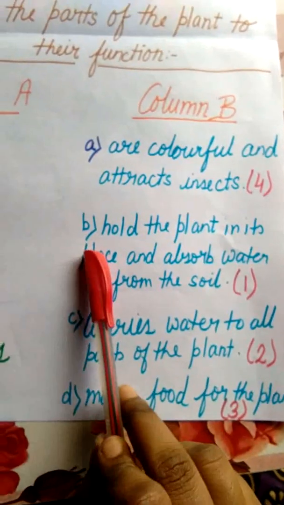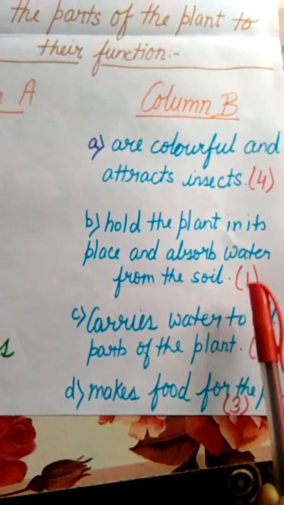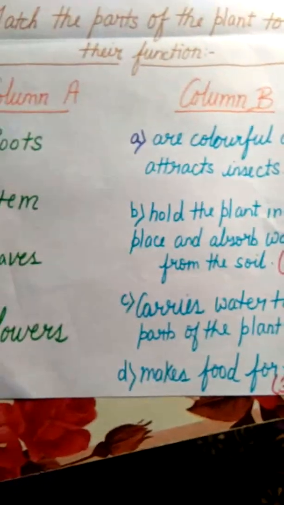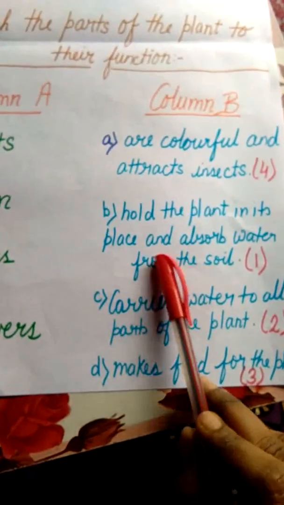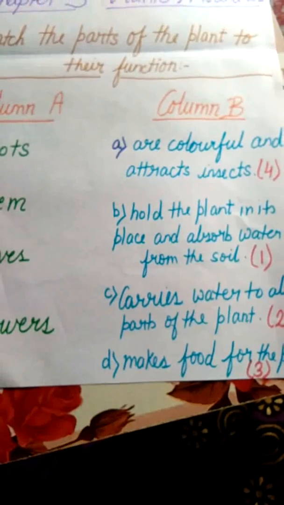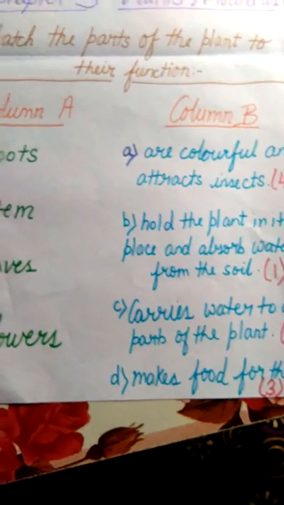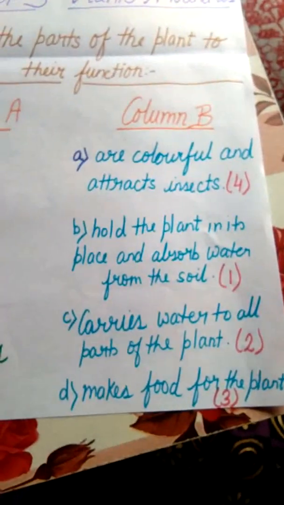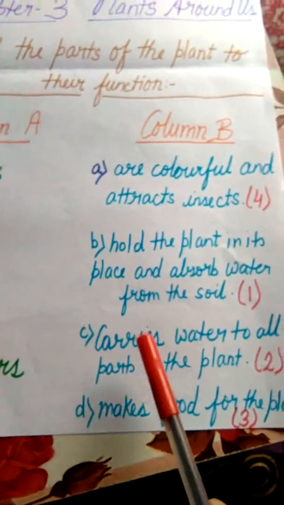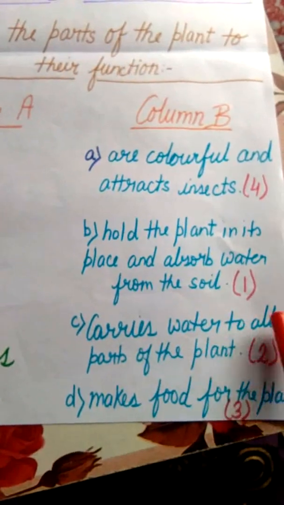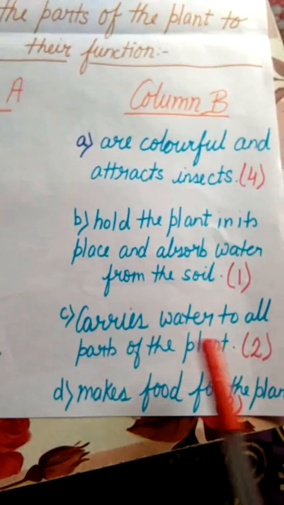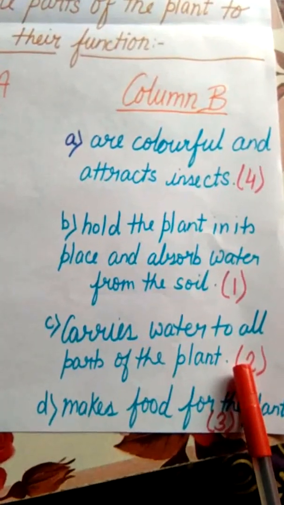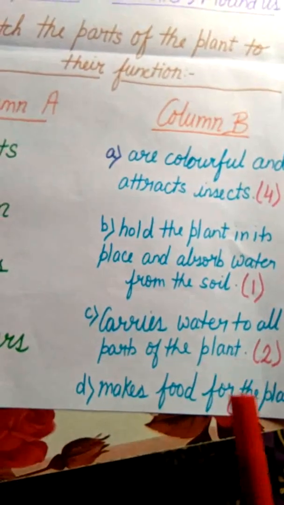So in number 1 you will write B, because B is the correct answer for roots. Number 2 is stem. What will be the second answer? C. Carries water to all parts of the plant.